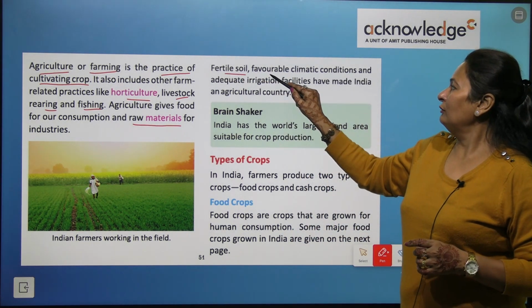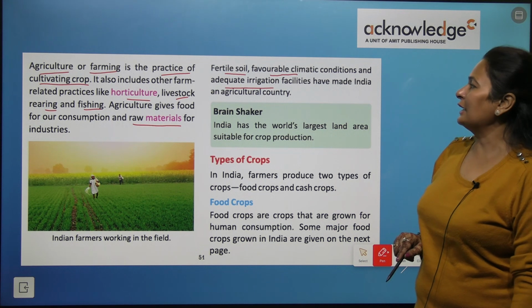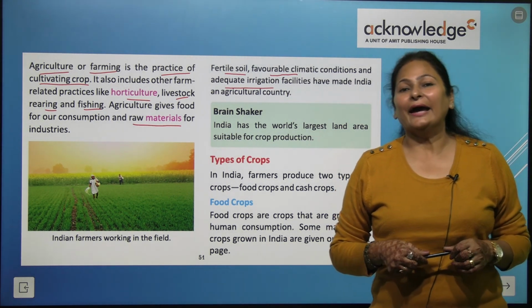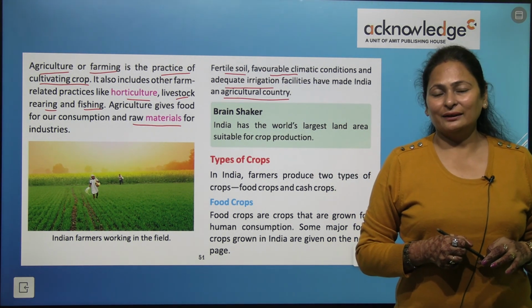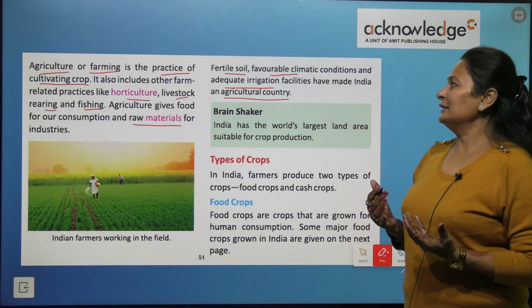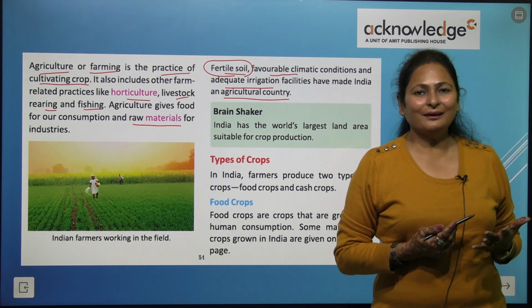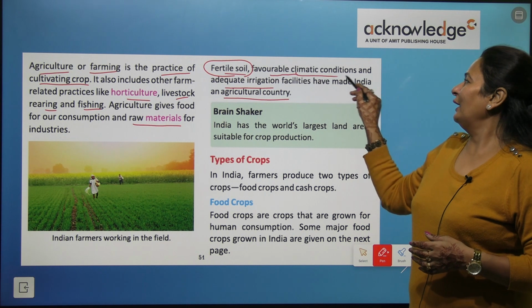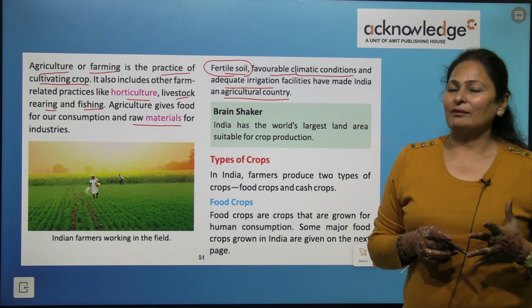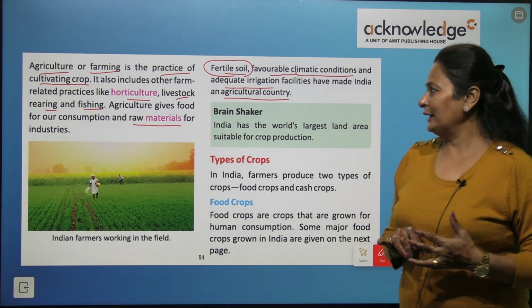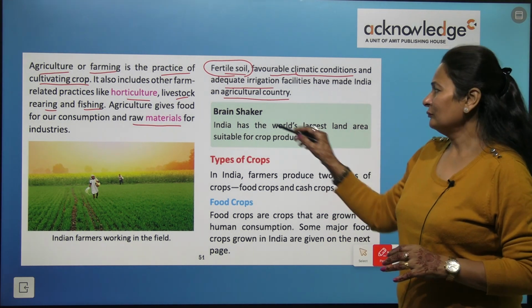Fertile soil, favorable climatic conditions and adequate irrigation facilities have made India an agricultural country. That is how India is known as an agricultural country. Because of the fertile soil, the favorable climatic conditions and an adequate number of ways available for irrigation, our country became an agricultural country.